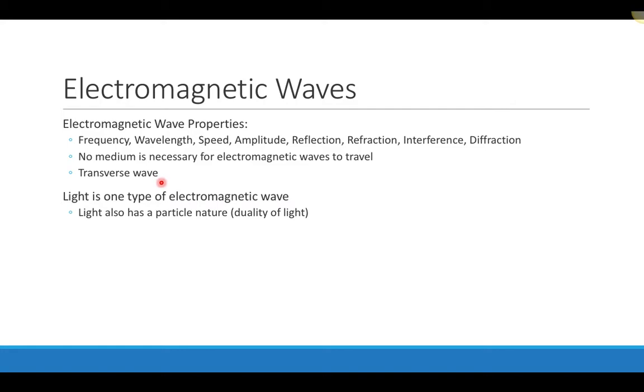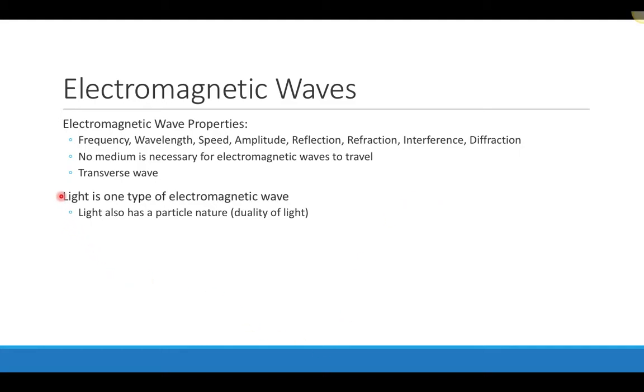Electromagnetic waves are transverse waves, and these waves still have the same properties as all mechanical waves. There's a certain frequency associated with electromagnetic waves, a wavelength. Electromagnetic waves travel at a particular speed, they have amplitude, they can be reflected, they can be refracted, they can have interference, and they can also have diffraction. So basically everything we talked about with mechanical waves is also possible with electromagnetic waves. It's just that those electromagnetic waves do not need a medium to travel through.